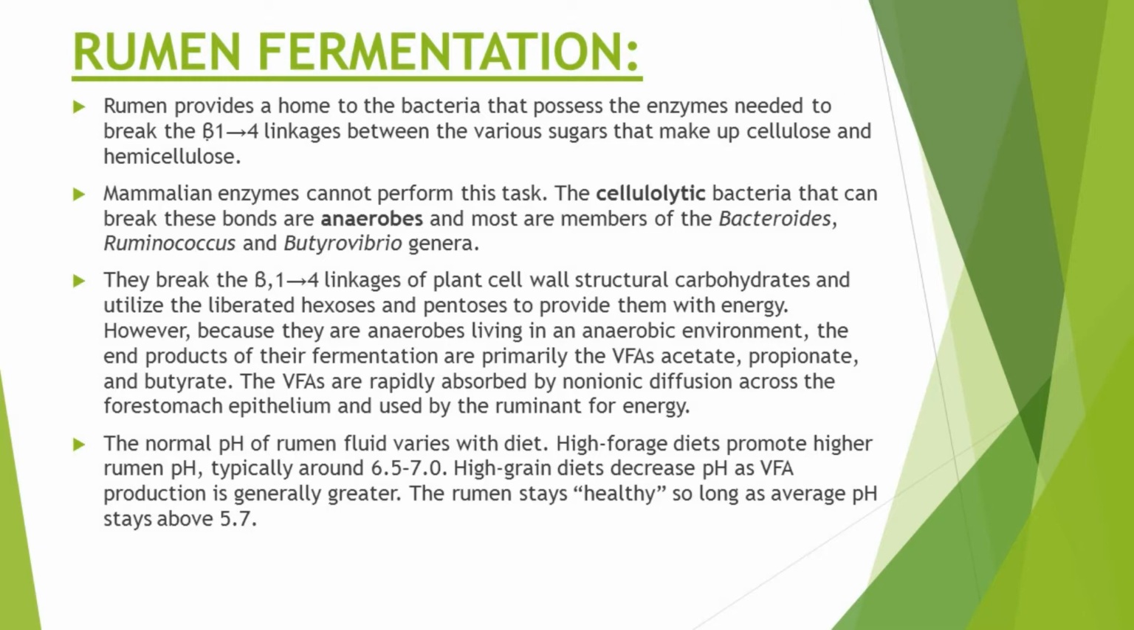So we have discussed the pH of rumen, and we have also discussed that the cellulolytic bacteria present in the rumen cause the breakdown of beta 1,4 linkage of the plant cell wall structural carbohydrates, and then utilize the liberated hexoses and pentoses to provide them with energy, and then they undergo anaerobic fermentation and produce volatile fatty acids that are used by the ruminant as a source of energy.